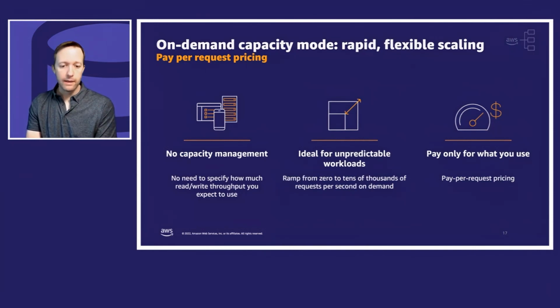And the pricing in US East 1, Northern Virginia, is 25 cents per million read requests, read capacity units, which is a unit of read, and $1.25 per million write capacity units, which is a unit of write. So you do 1 million, you pay a quarter, that kind of thing. Really straightforward. And if you aren't making any requests, you pay 0. You just pay for the amount of storage in the database, but you don't pay anything for throughput. So that's on demand, really convenient.